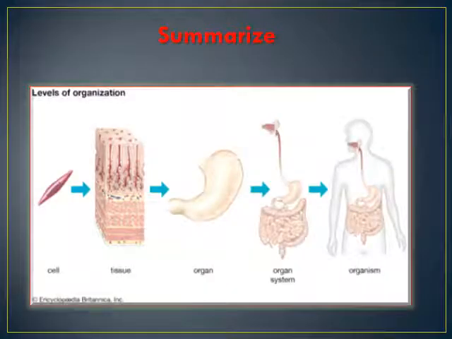Let us summarize our today's lesson, that is the levels of organization. These levels are organized from simple to complex. The cell is the smallest level and the organism is the most complex level.